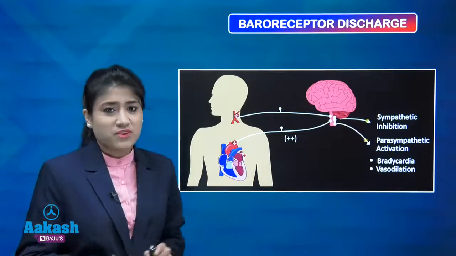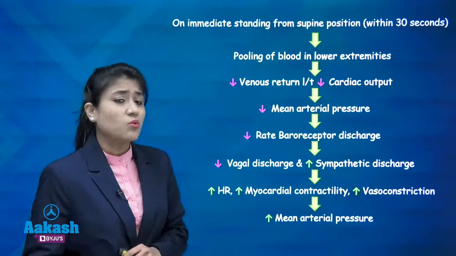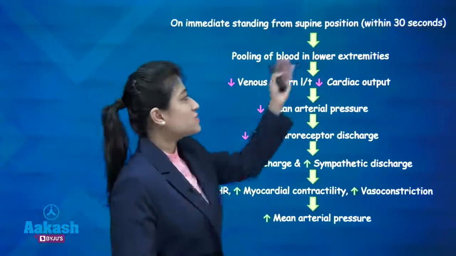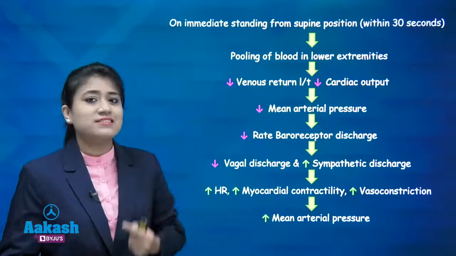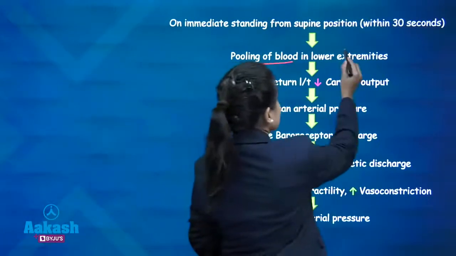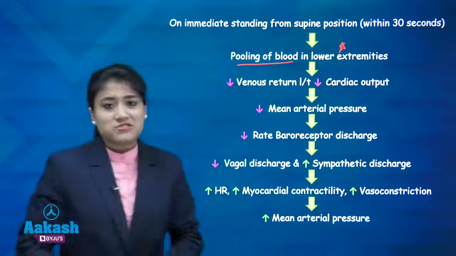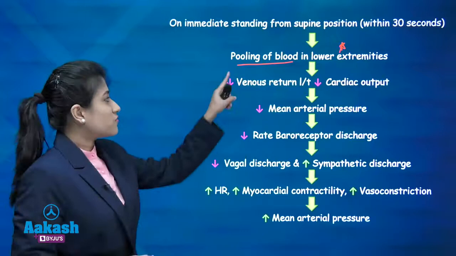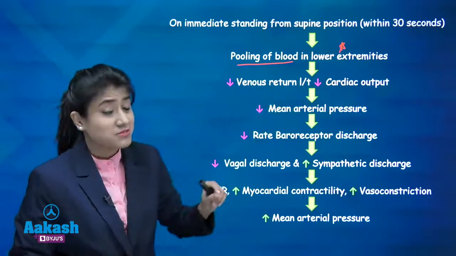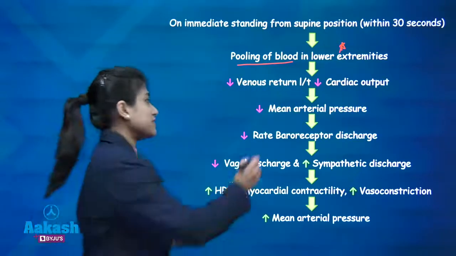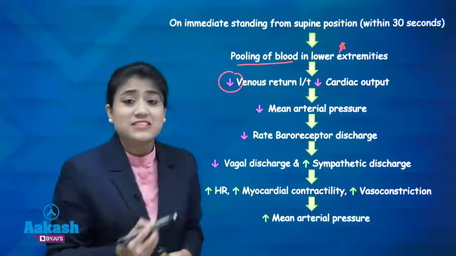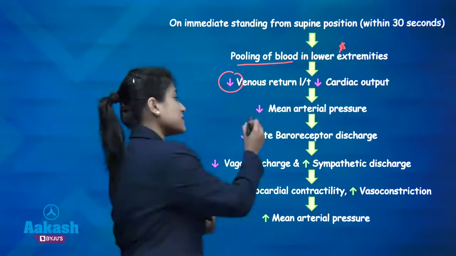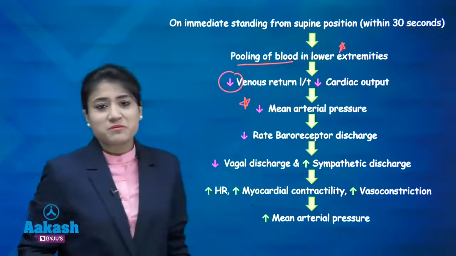So this is a basic funda. Now let's see what is actually happening when a person is immediately standing up from the supine position. First thing is there will be pooling of the blood in the lower extremities. How much pooling? Near about 300 to 500 ml. What will happen due to pooling of blood? There will be decreased venous return, leading to decreased cardiac output. Decreased cardiac output causes decreased mean arterial pressure.